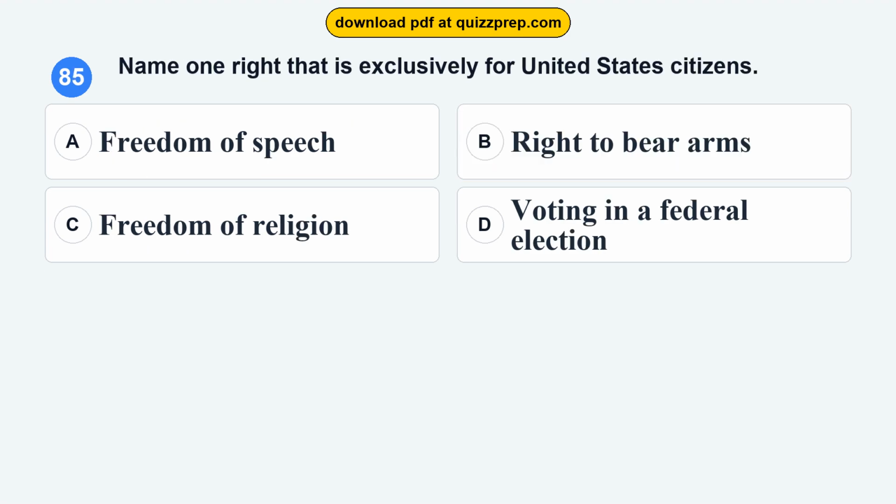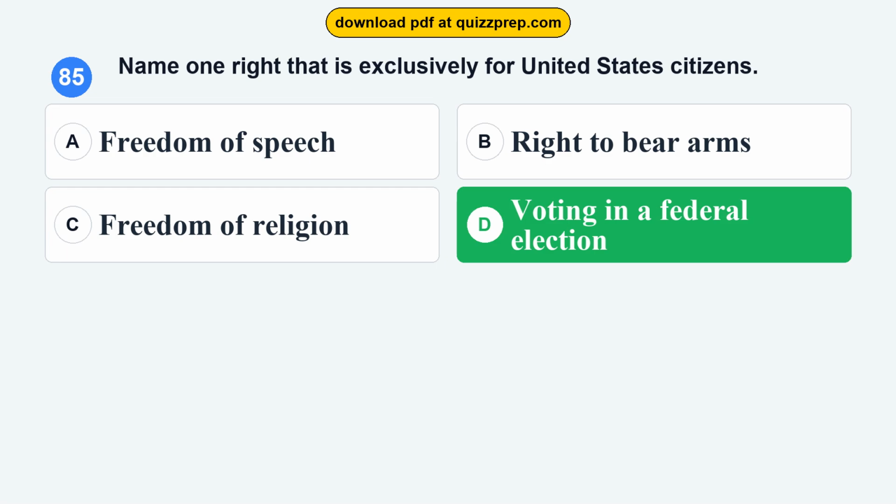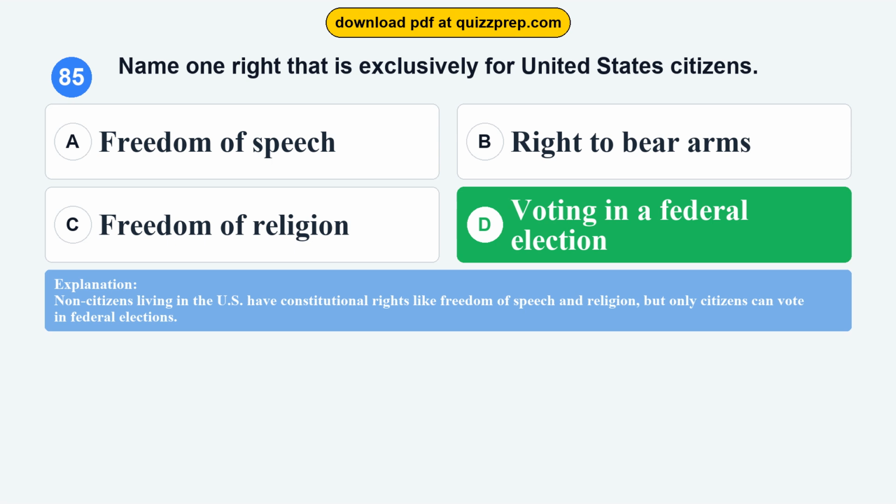Question 85. Name one right that is exclusively for United States citizens. Option A, freedom of speech. Option B, right to bear arms. Option C, freedom of religion. Option D, voting in a federal election. The correct answer is option D, voting in a federal election. Non-citizens living in the U.S. have constitutional rights like freedom of speech and religion, but only citizens can vote in federal elections.